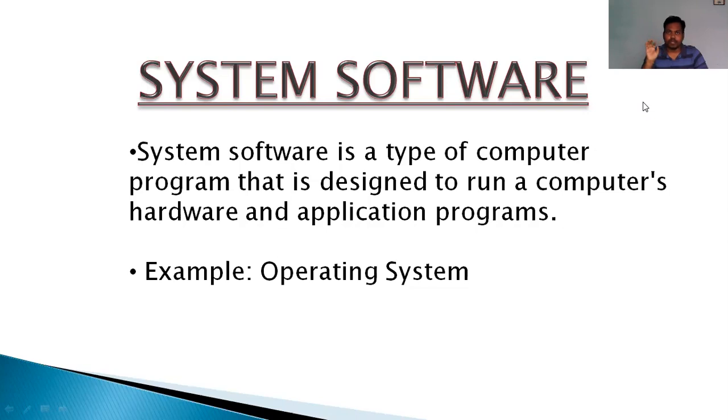No. What will be the example of system software? Operating system, right? Operating system is a system software which makes the system run. Getting? It is a special program designed to run computer hardware. So how will we define operating system?